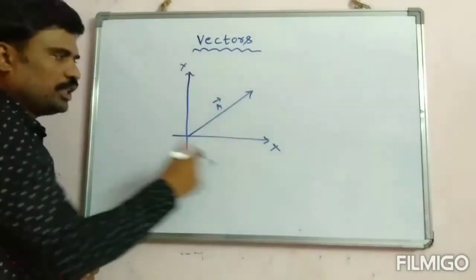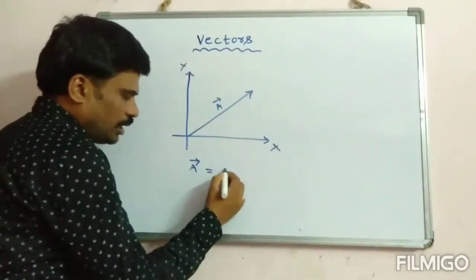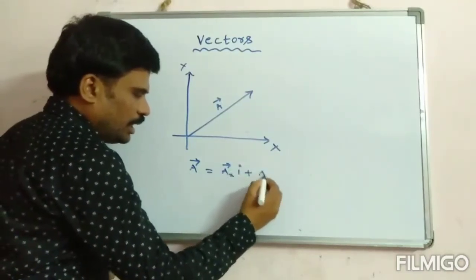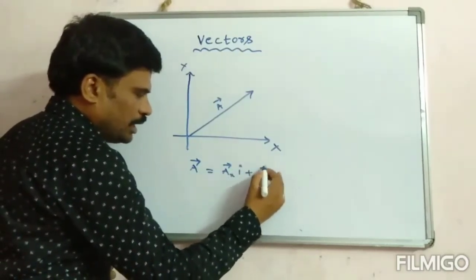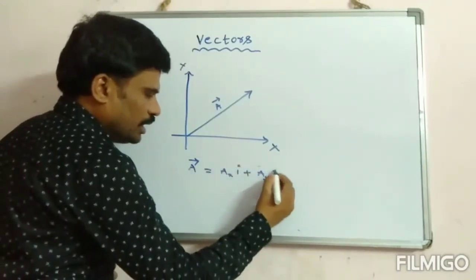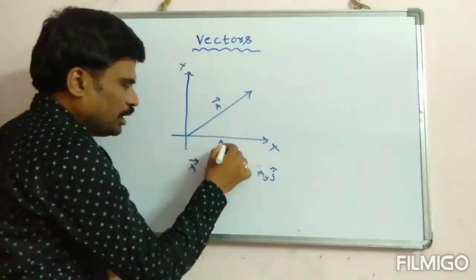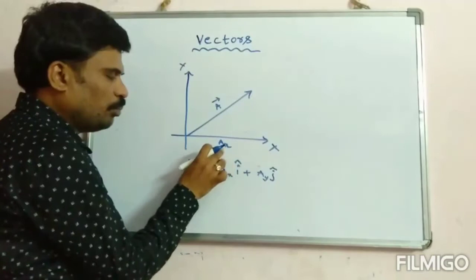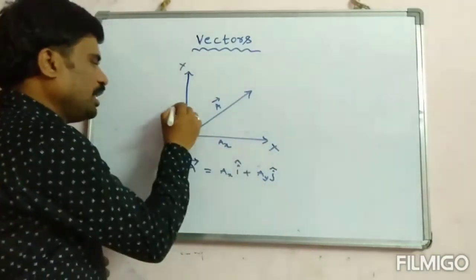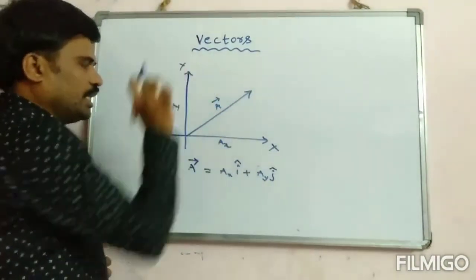This vector I am now writing as Ax and Ay. This Ax is called the component of vector A along the x-axis, and Ay is called the component of vector A along the y-axis.